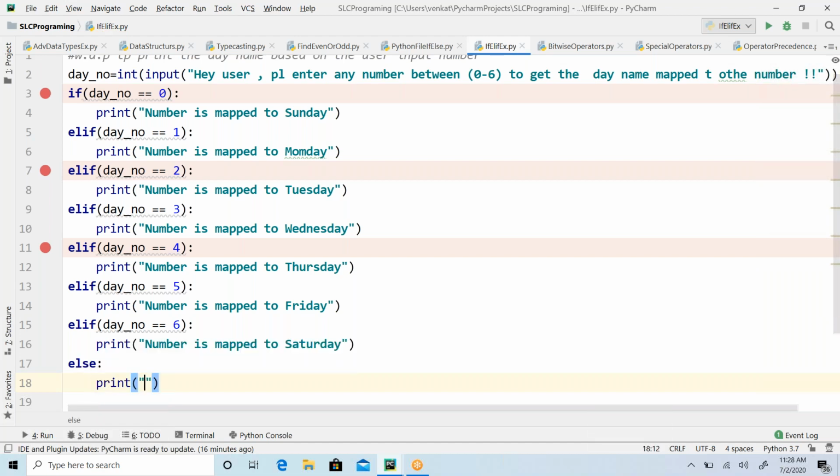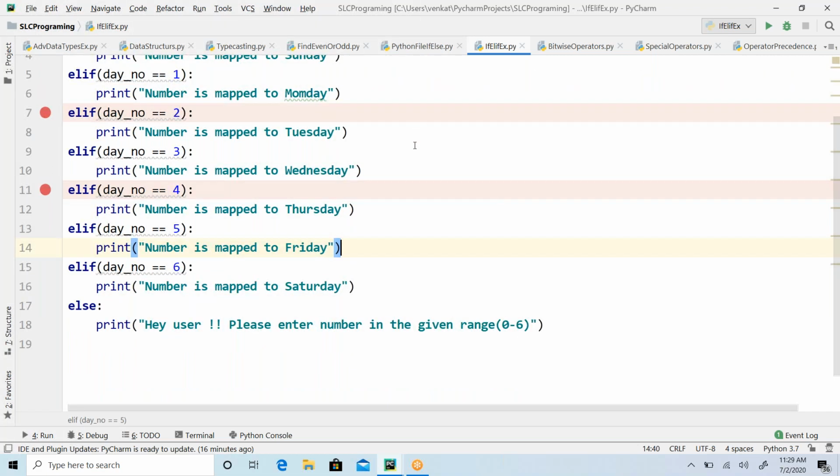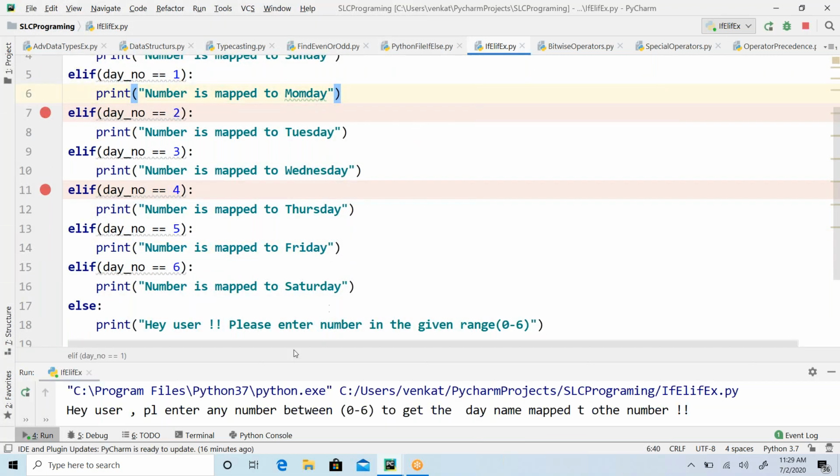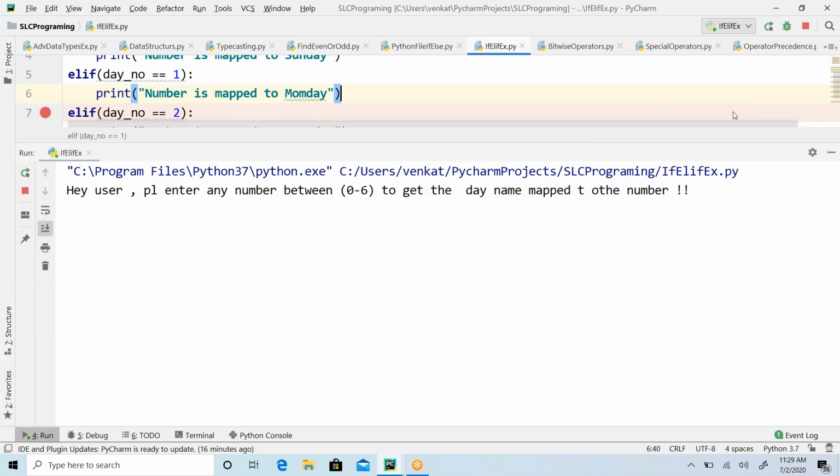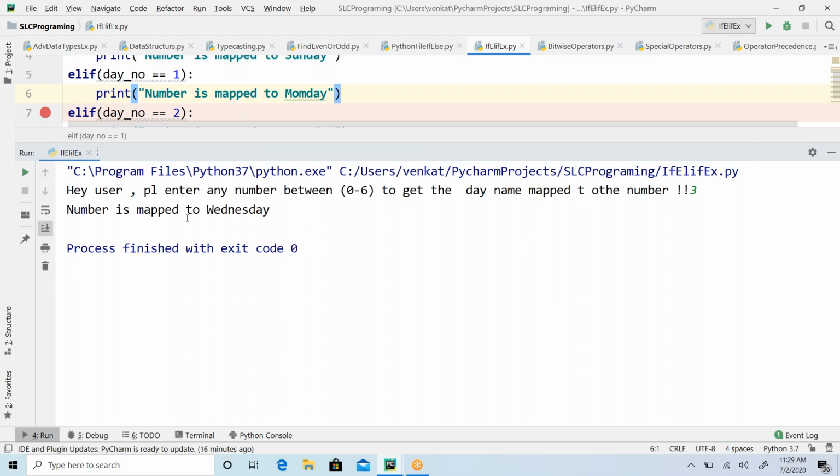Then I'll say: user, please enter the number in the given range, 0 to 6. I'm just conveying the message to the user, boss, please enter the number within the given range. Why are you entering a bigger number? The program doesn't support it. So I'm saying 3, it is Wednesday. Let me run one more time. So 5, it says that it is Friday.